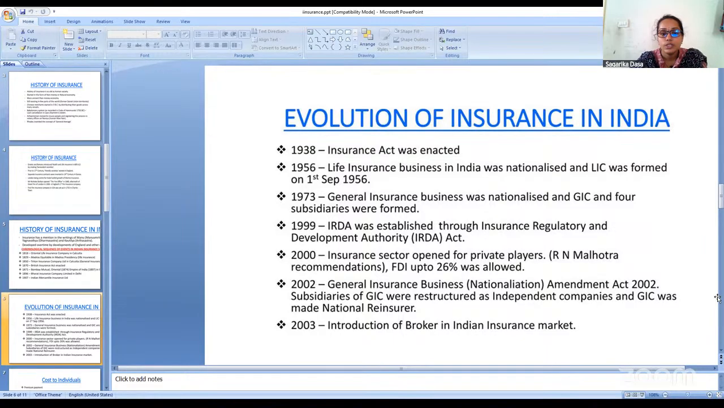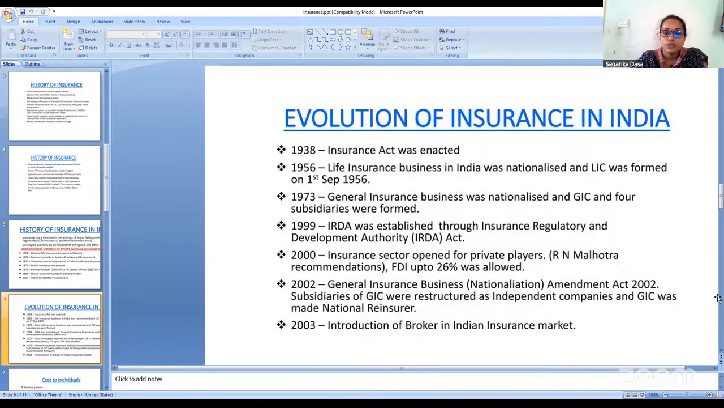In the year 2002, the General Insurance Business Nationalization Amendment Act 2002 came into existence. Subsidiaries of GIC were restructured as independent companies and GIC was made the national reinsurer. Now the General Insurance Business related amendments, everything we have to go through with this GIC Nationalization Amendment Act 2002.